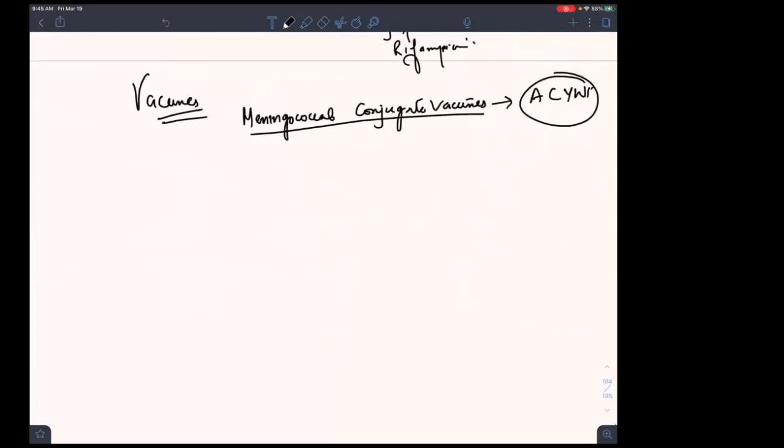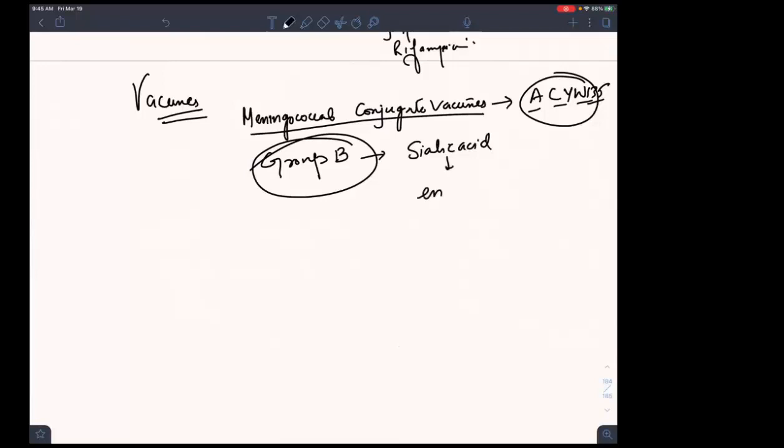ACWY. We had groups. Now group B, the group B capsule we have. This was for ACWY. The group B capsule which we have is basically made up of what? It is made up of sialic acid. The group B capsule is made up of sialic acid. It is what? Encephalitogenic.